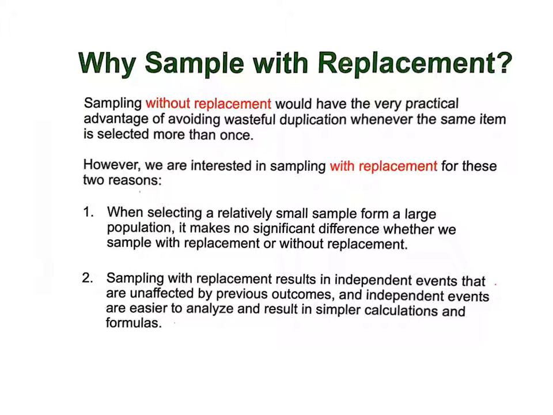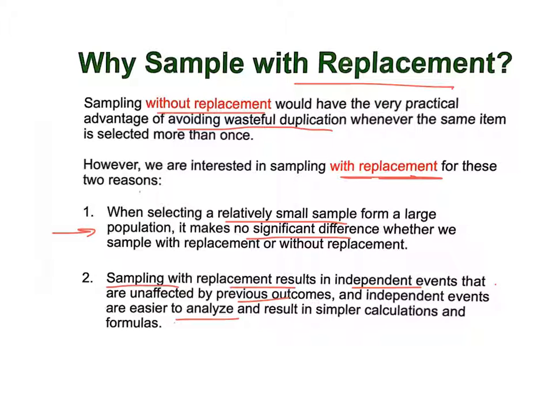Okay, this is just extra, but every time we sample, we take one of our samples from the population, we're going to sample with replacement. Sampling without replacement would have the very practical advantage of avoiding wasteful duplication, because sometimes you may get the same sample twice. However, we're going to do replacement for 2 reasons. One, if you do a small sample, it doesn't make a significant difference whether you replace it or don't replace it. And number 2, sampling with replacement results in independent events that are unaffected by previous outcomes and are much easier to do calculations with. So lots of advantages for doing it with replacement.